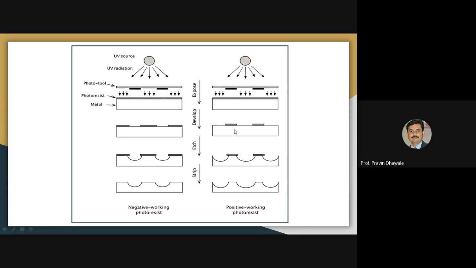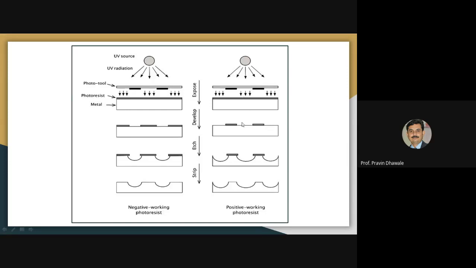And this will be the positive working photoresist, right? What change have we made over here? We are allowing the ultraviolet rays through this photoresist metal, and this will be the portion from where we are not allowing the ultraviolet rays, and we are keeping that region with the phototools or negative stencils, right?